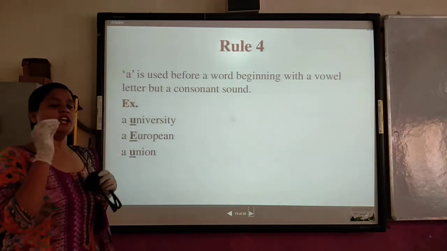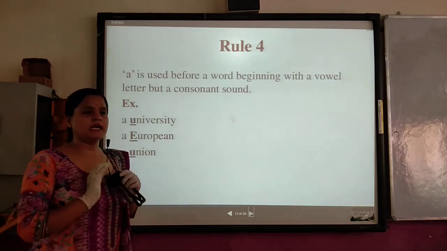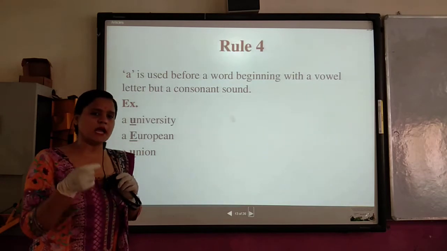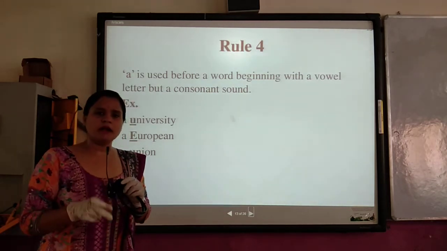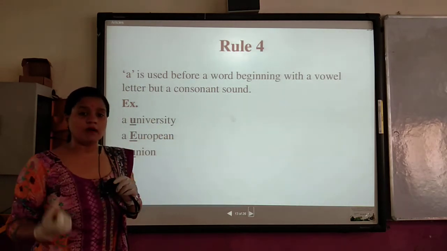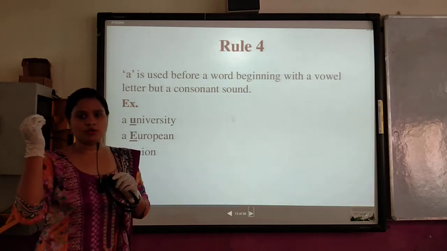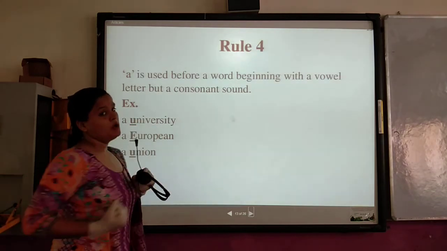It means it is totally based upon the vowel pronunciation. It doesn't matter what alphabet has come at the beginning of the word. What matters? The sound of the vowel. The vowel sound matters to use "a" or "an".